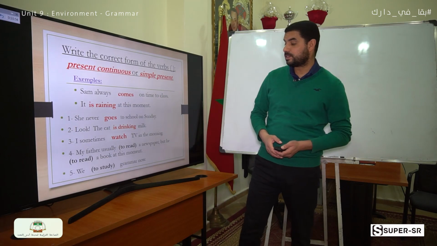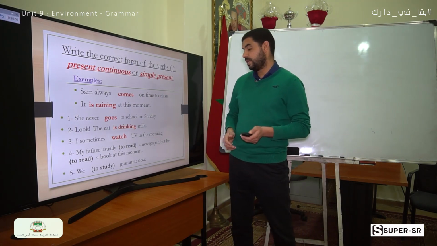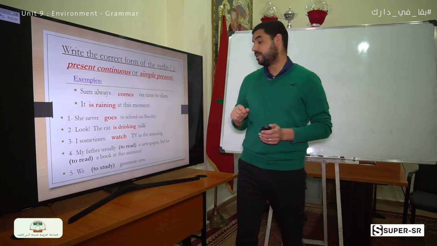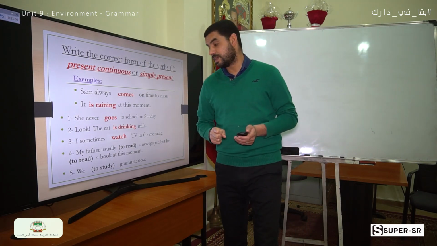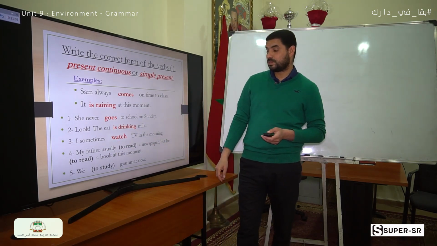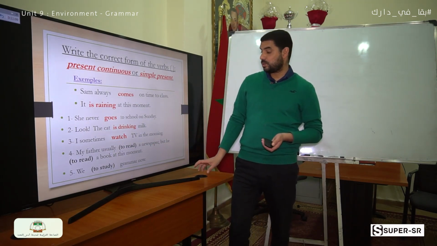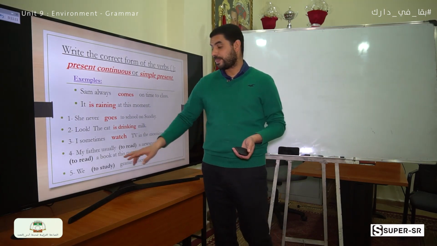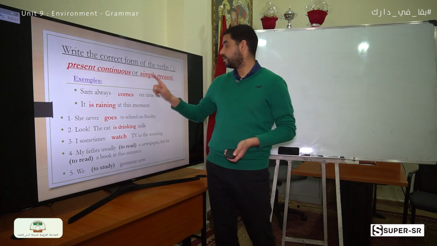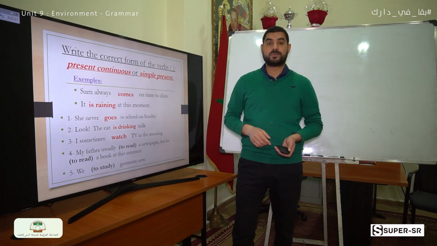Number 4, my father usually (to read) a newspaper, but he (to read) a book at this moment. Here we have 2 verbs with the same subject, but pay attention to the expressions of time. In the first part, we have usually, which means we are going to use the simple present.